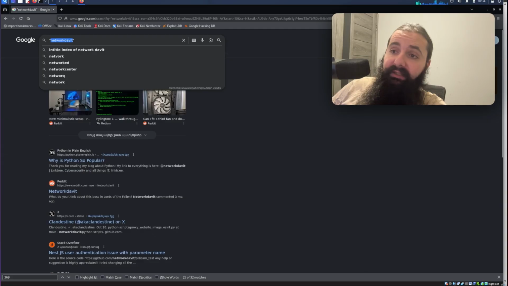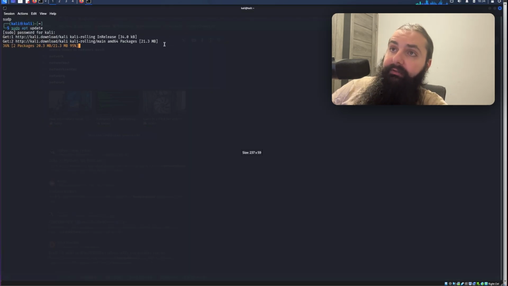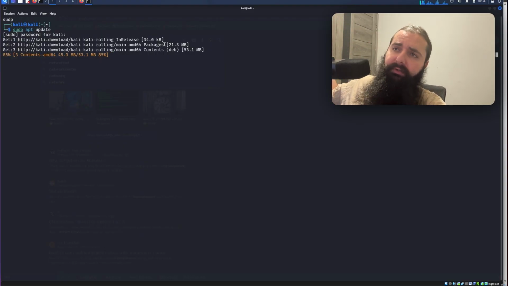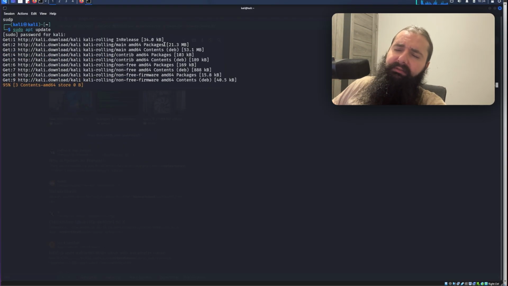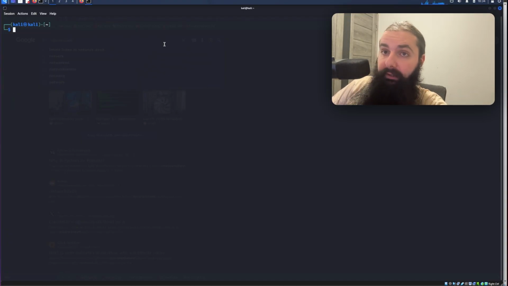Now you can take this to the next level. You can open a terminal, a command line, and let me just update this real quick. Sudo apt update. For example, Kali already has Sherlock built in, right? So what you can do is use Sherlock, just look up my username, or you can install it with Python, but I don't want to make this way too technical, right? So I'm not going to go into that many details. If that's interesting for you, I can show you how to do that, but I'm pretty sure that's not the point of this video, I assume, right?